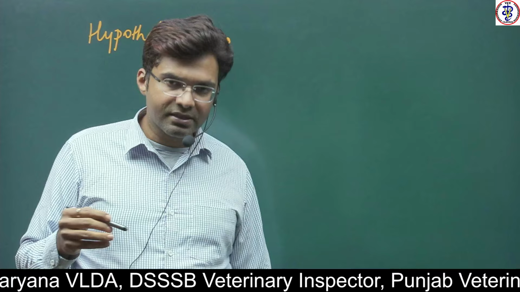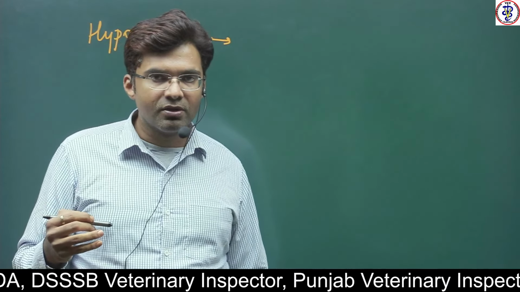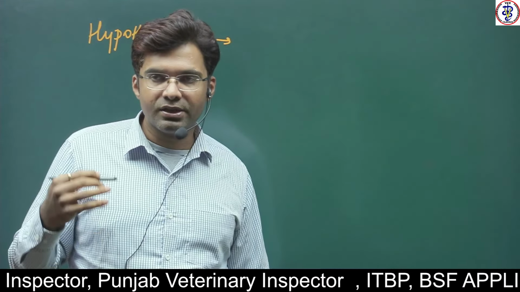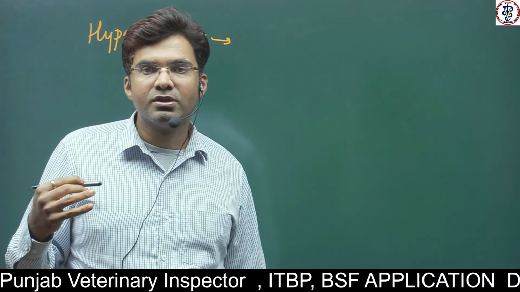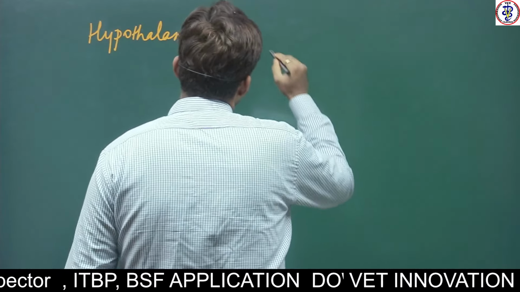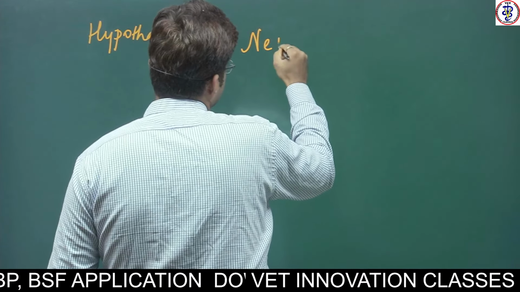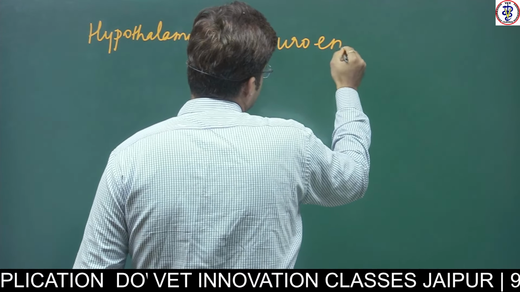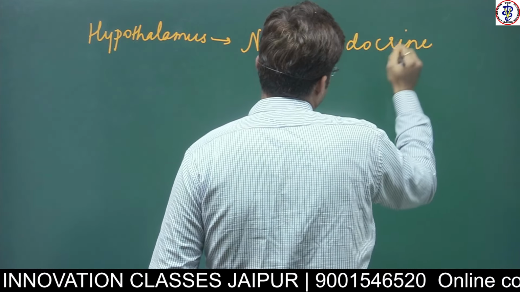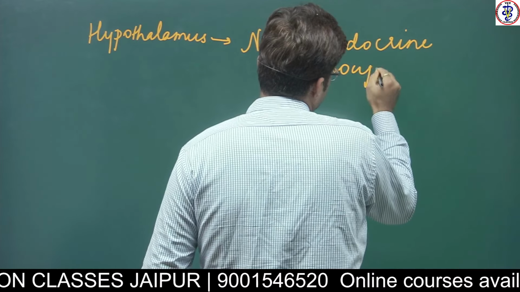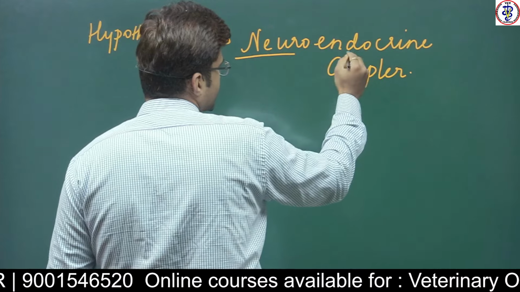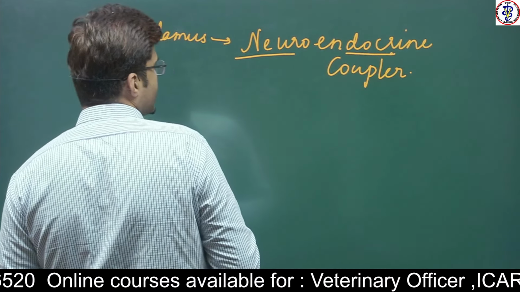It acts as a neuroendocrine coupler, a point of neuroendocrine junction. That is, it joins the nervous system and the endocrine system.